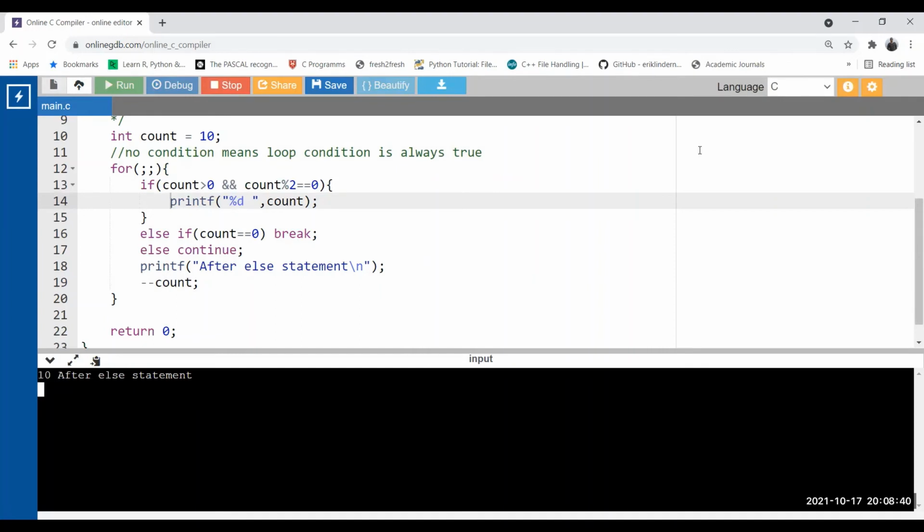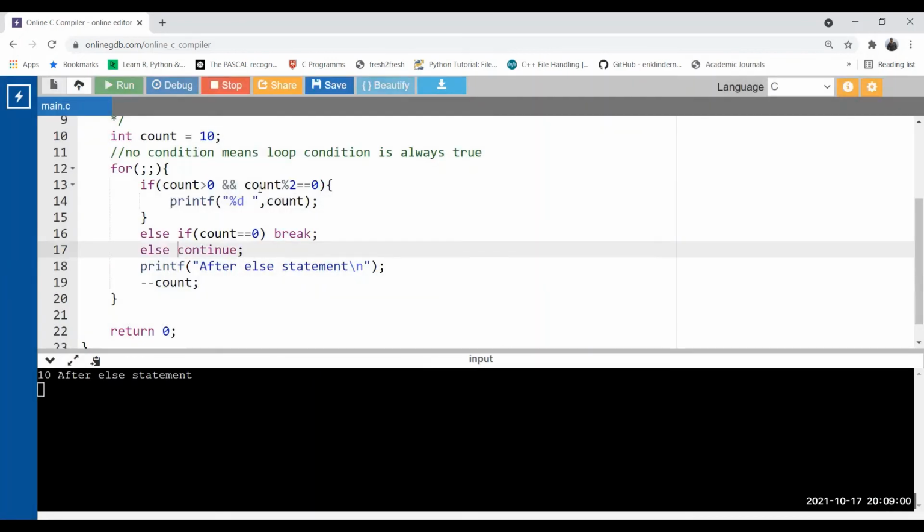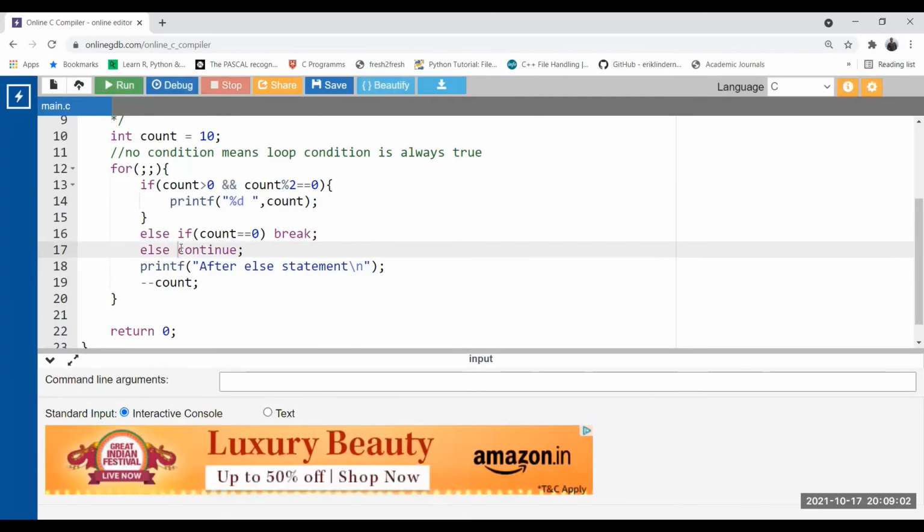It is not executed and it gets stopped. Okay, just a minute. Let me put this continue statement here.